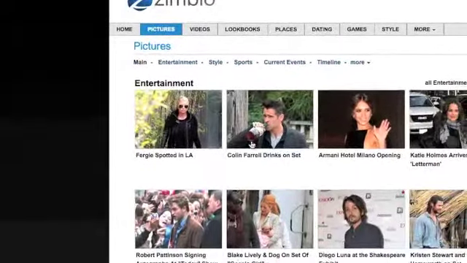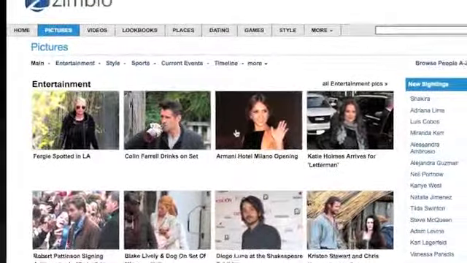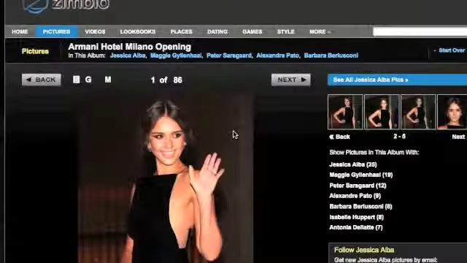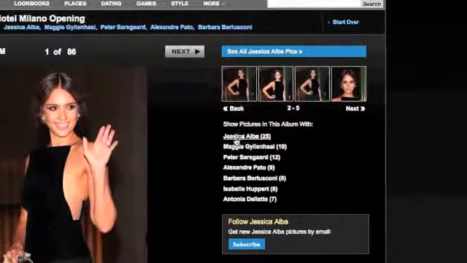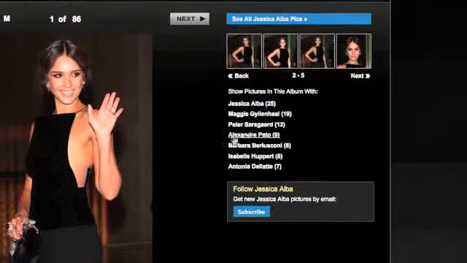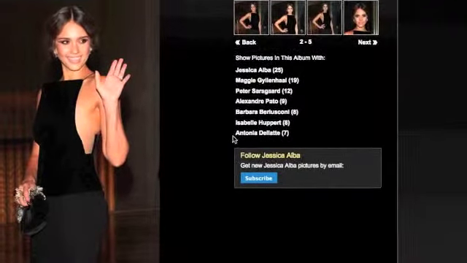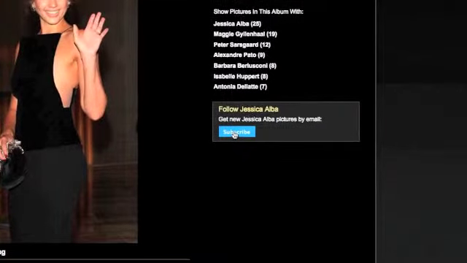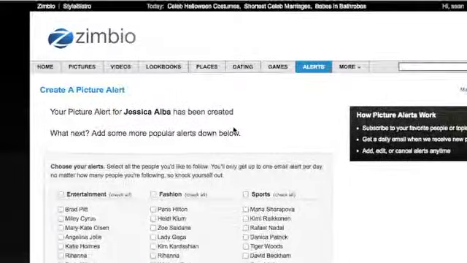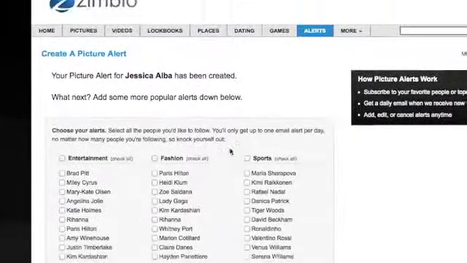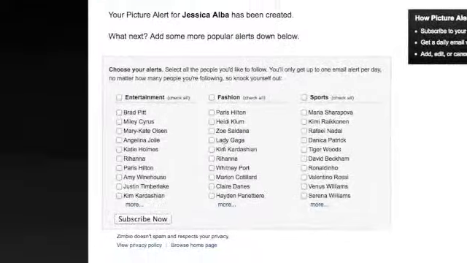The Pictures page is a great way to see what's new, but we can also mail specific photos of your favorite celebrities to you if you set up picture alerts. Once you're viewing an album, you'll see a list of everyone else who appears in that album in the column on the right side. And from any album page, you can click subscribe to set up picture alerts for the celebrity in that photo, so that whenever we get new pictures of them, they'll appear in your inbox.